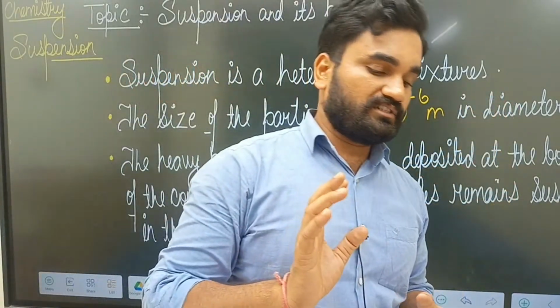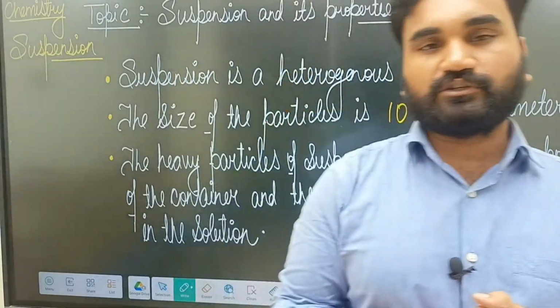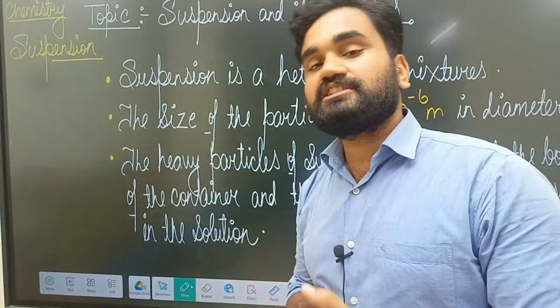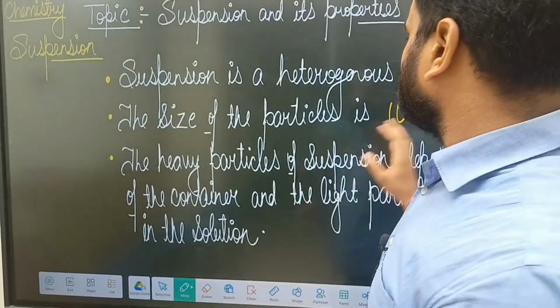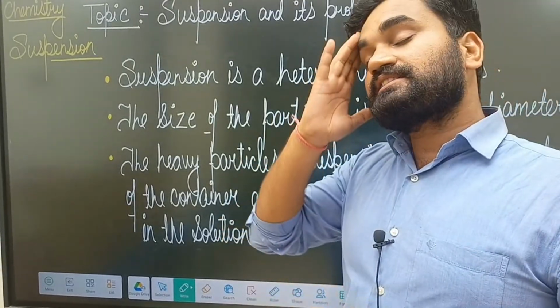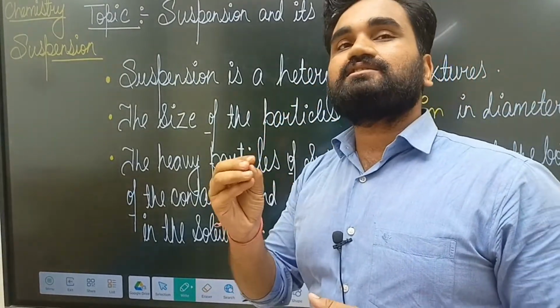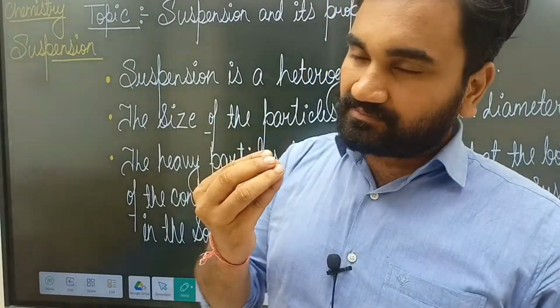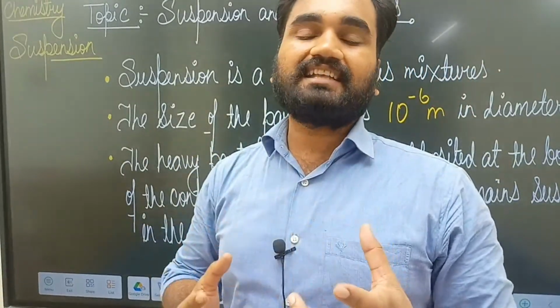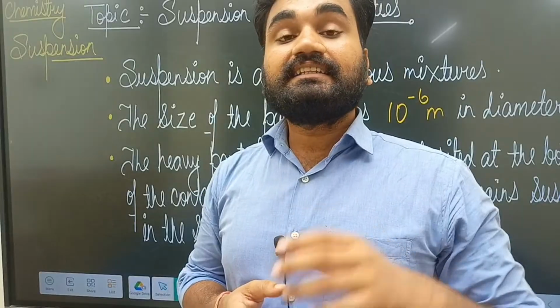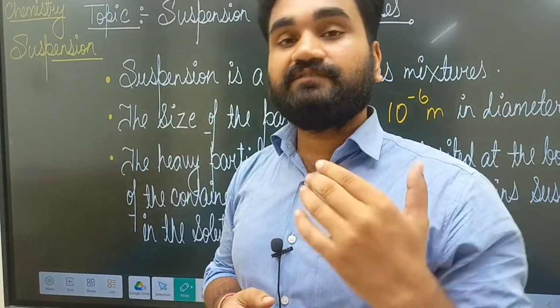That is the main concept about particle size in a suspension. A size of 10 to the power minus 6 meter is so large compared to other particles that they are easily visible to us.